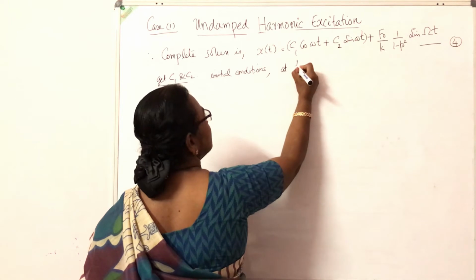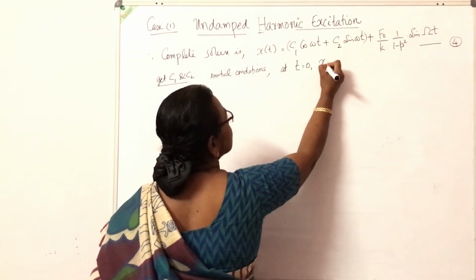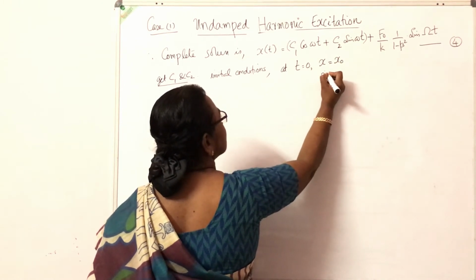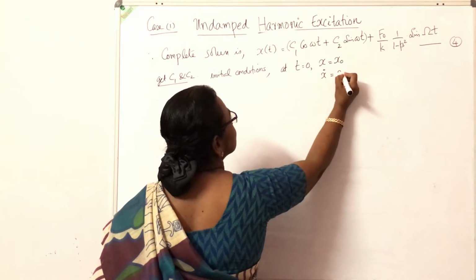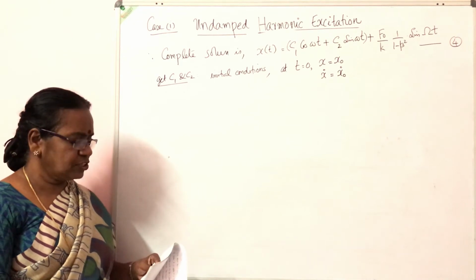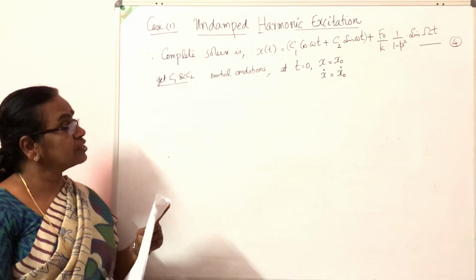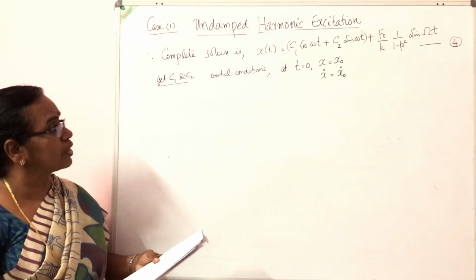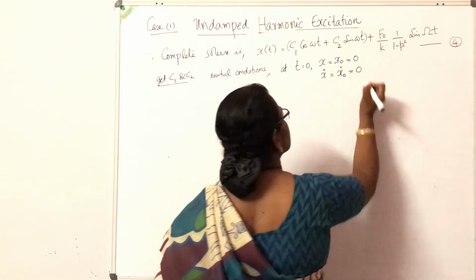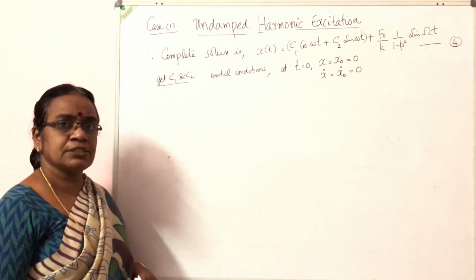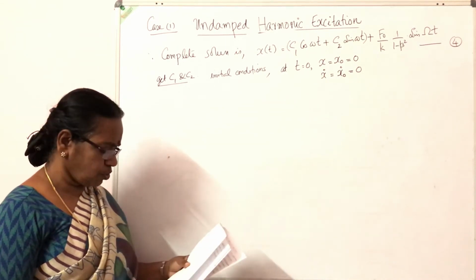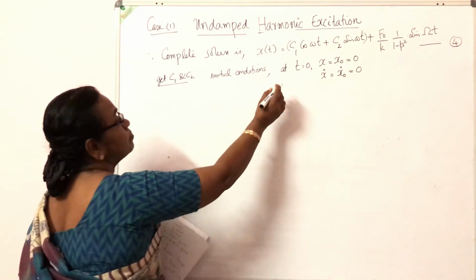At time t equal to 0, the initial displacement is x0 and the initial velocity is x0 dash. Let us assume both are 0, that is, the system is starting from rest. The initial displacement is 0 and the initial velocity is also 0.